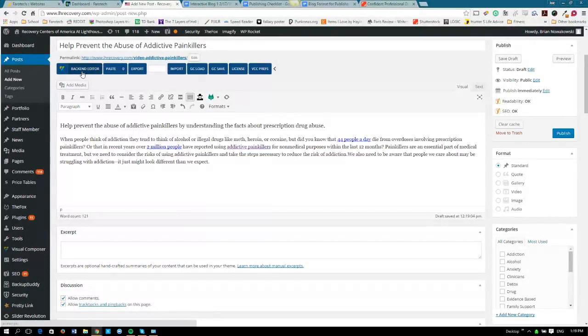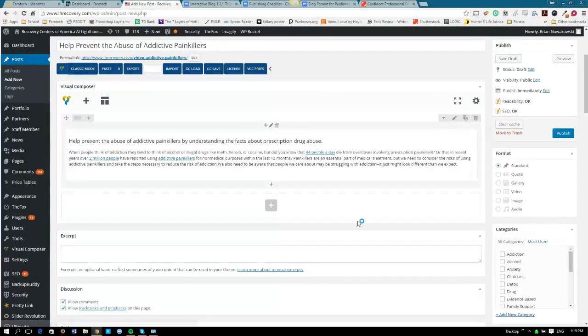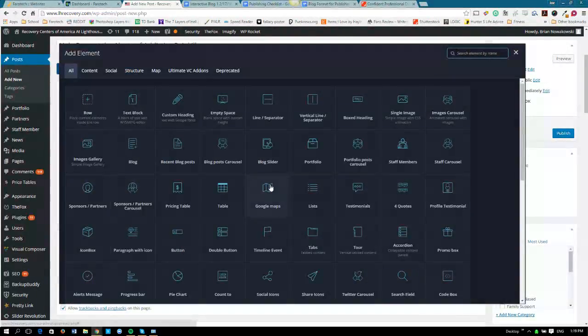Okay, so the easiest way is going to be using the backend editor and Visual Composer to add the HTML of the embed code. So we're going to do that. Click backend here, it's right up top. And we're going to add a section here. You press the plus at the bottom.